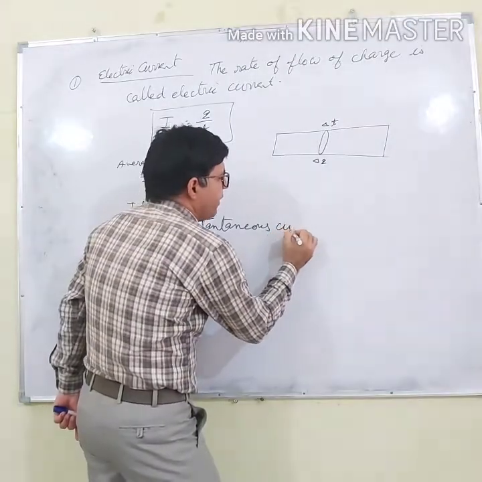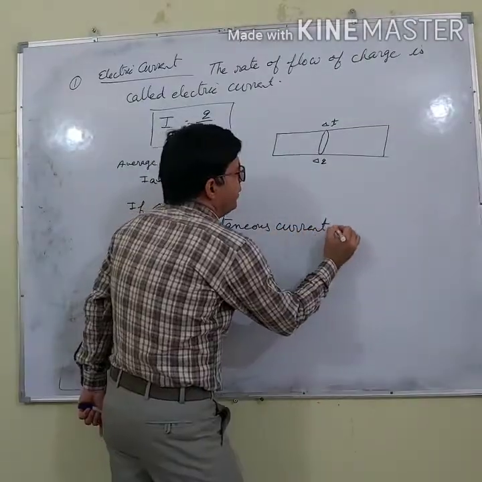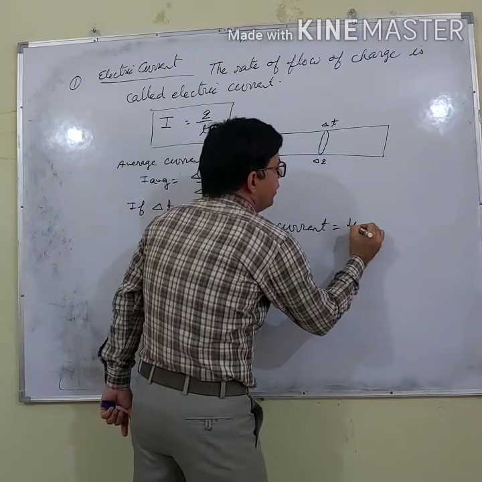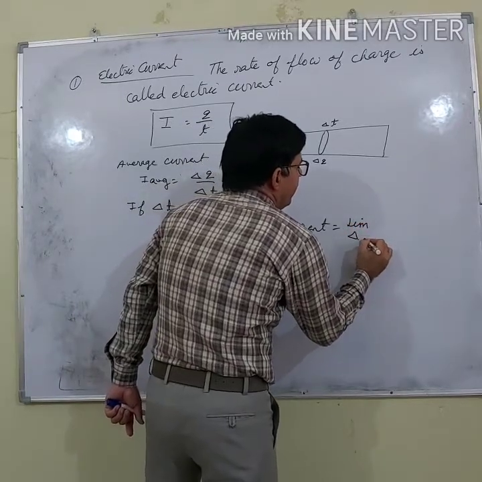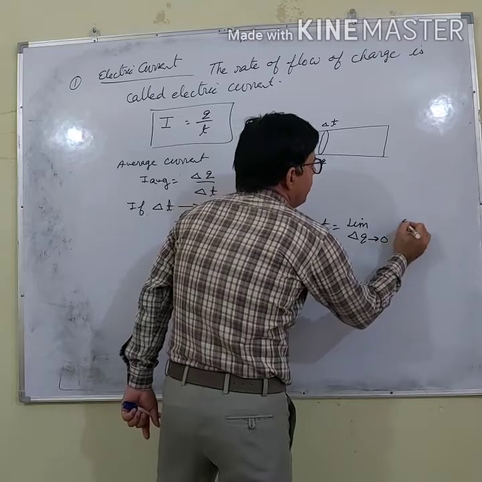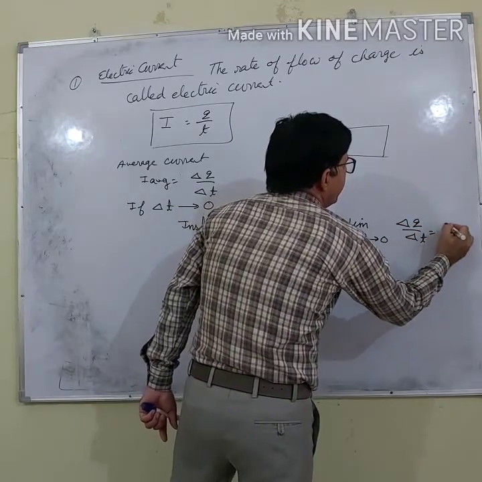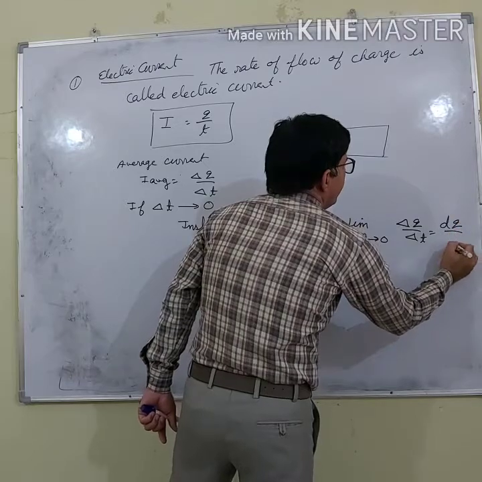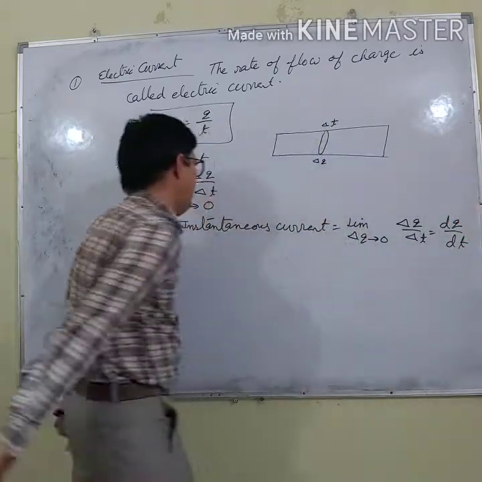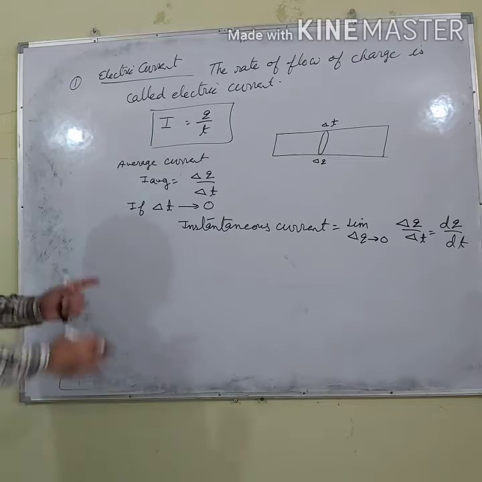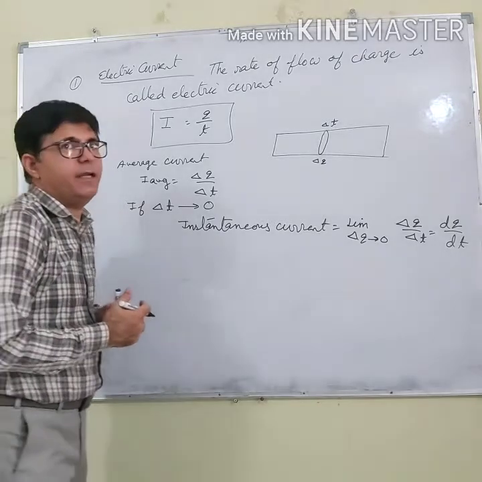Instantaneous current equals the limit delta T approaches zero of delta Q by delta T, which equals dQ by dt. So this is the electric current.